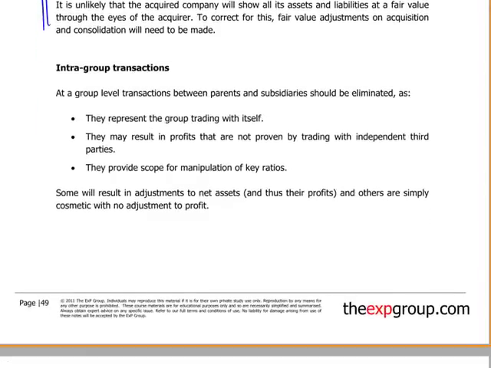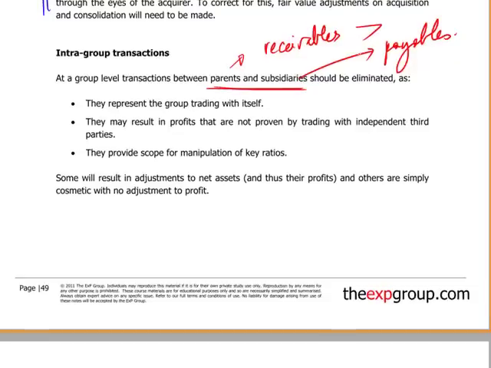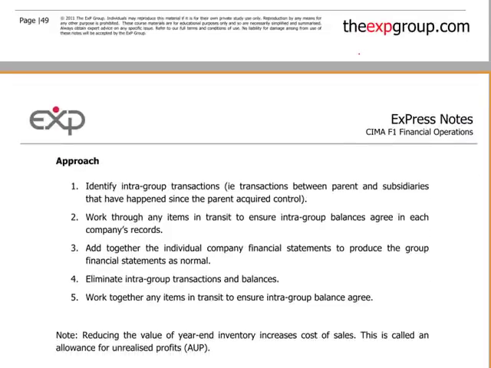Intragroup transactions is one of them. If parent and subsidiary is transacting with each other and they have receivables, let's say for the sake of argument, and payables to each other, as at the period end, this should cancel off. So when you consolidate, you will not see receivables from your subsidiary in the parent company because you're consolidating and try to net and they will disappear in effect. So intragroup transactions, making sure you have receivables and payables intragroup disappearing.